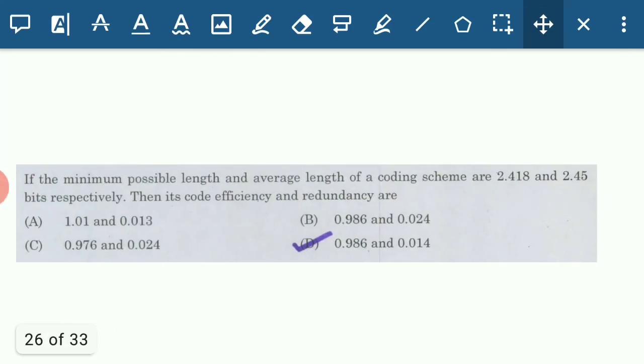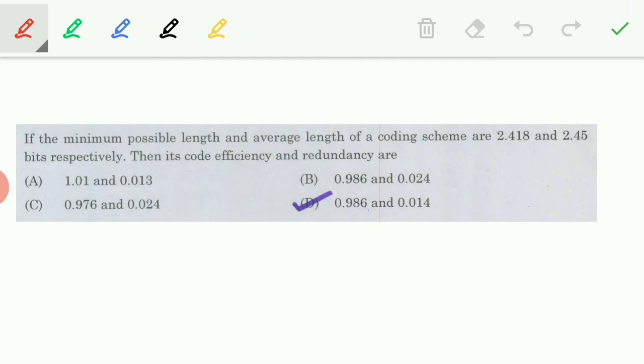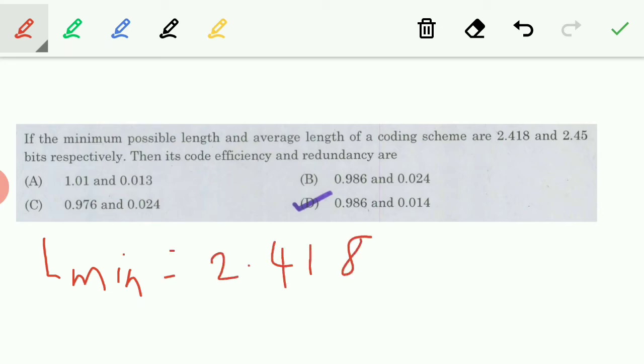Next one, if the minimum possible length and average length of a coding scheme are 2.418 and 2.45 bits respectively, what is the coding efficiency and redundancy? So what they have given: minimum length, L minimum, is equal to 2.418, average length is equal to 2.45.